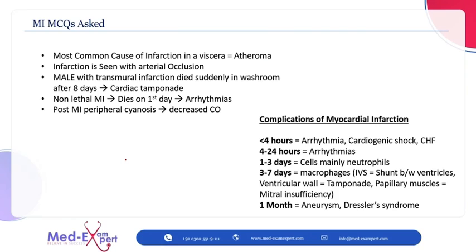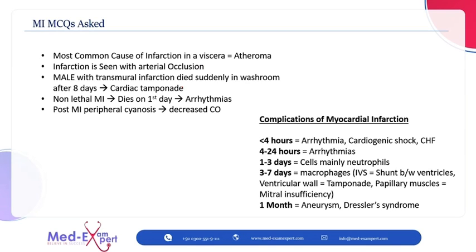Now let's come to the most common MCQs presenting in the part 1 exam. So the most common cause of infarction in the viscera, meaning mesenteric ischemia, is atheroma. Atheroma is the occlusion of the arteries due to fatty deposition. Infarction is seen most commonly with arterial occlusion.